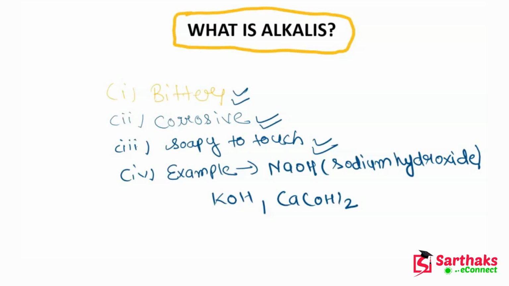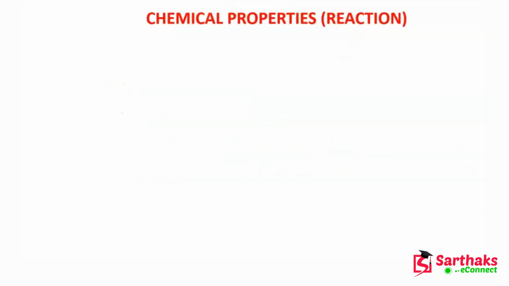I hope after understanding these alkalis, we are ready to see the other concepts of this chapter. So let's move ahead to the next topic, and that is the chemical properties of acid and bases. When I say chemical properties of an acid or a base, I mean I am talking about the reactions which they show.